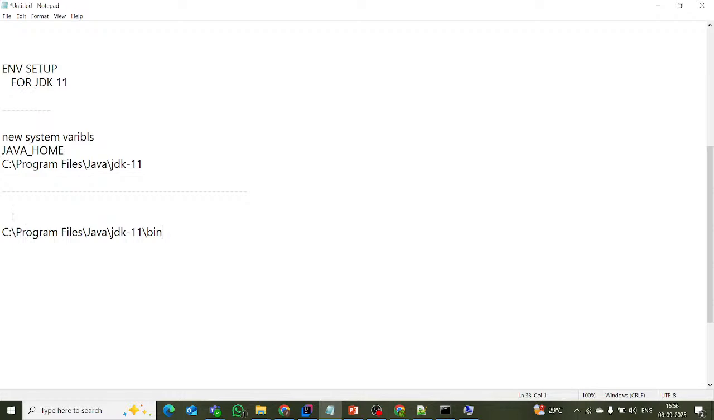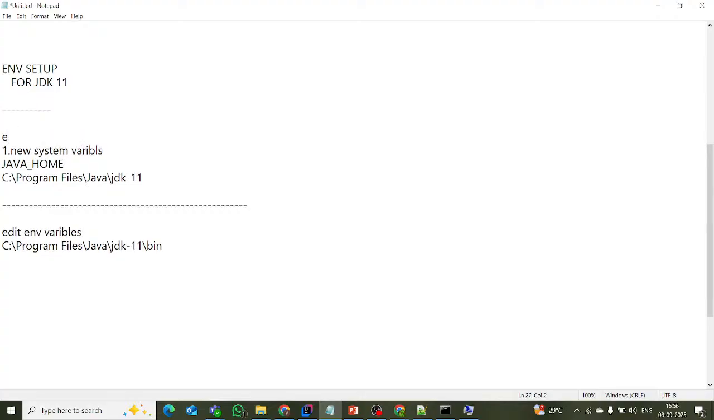Okay, first step, go to the environment variables. Search for the new system variables, and give the name as JAVA_HOME. Wherever the JDK is available, copy that path before the bin and paste it.